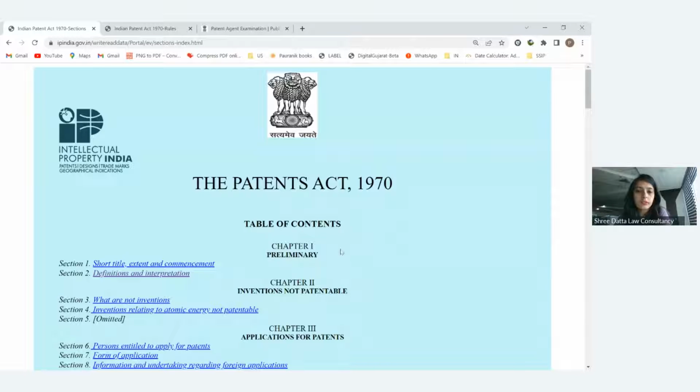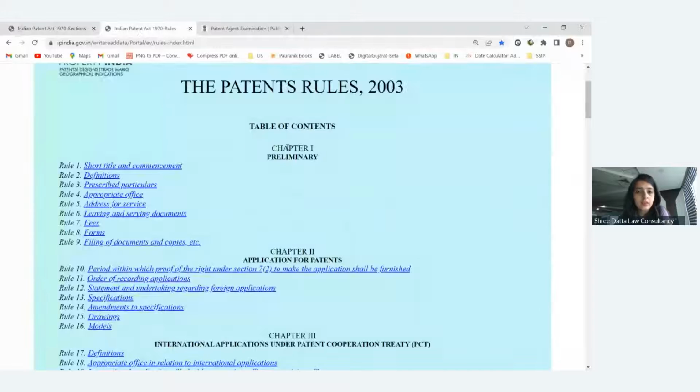Because for an amendment to the sections, anyone who wants it has to go to the central government, and if the central government passes it, then that amendment will come out. So generally the amendments in the sections are very few, and the things given in the sections are almost permanent, while the rules are the other part of the patent law.